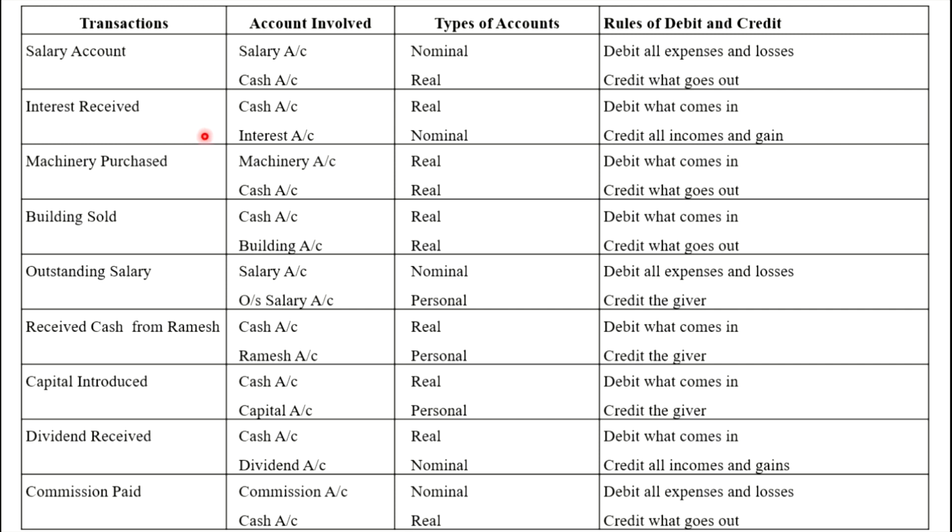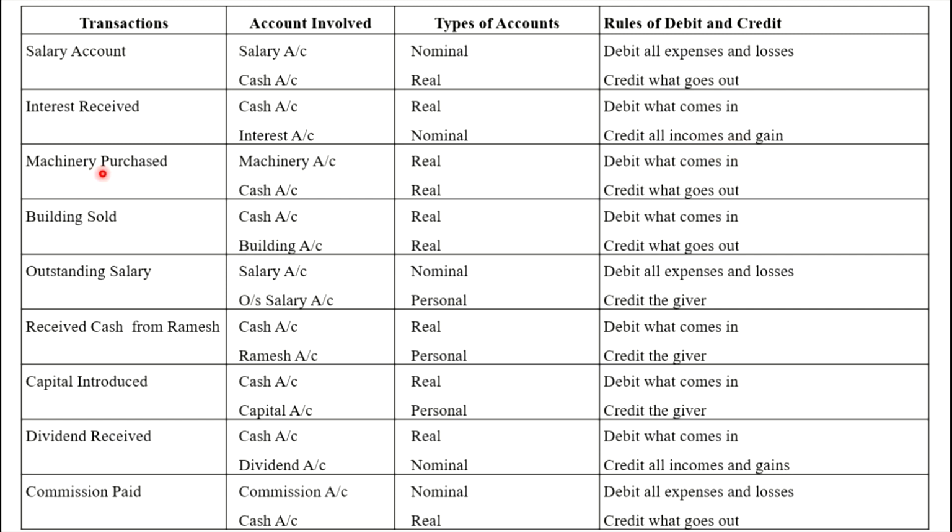In this transaction, two accounts are involved: cash and interest. Cash is a type of real account. Interest is a type of nominal account. Here interest received means cash is coming into the business. That's why, by the rule of real account, debit what comes in. We record cash account on the debit side. Then interest is the income because interest is received. That's why it is income, and credit all income and gain is the rule of the nominal account. We record interest account on the credit side.